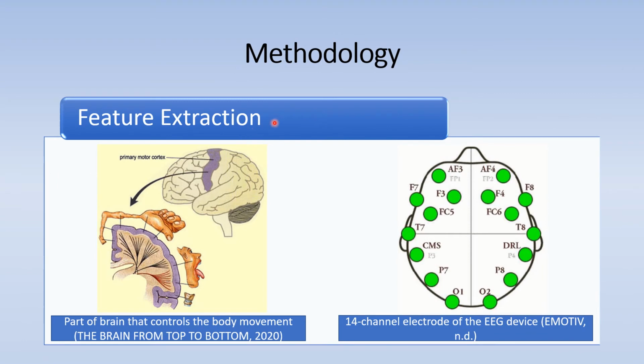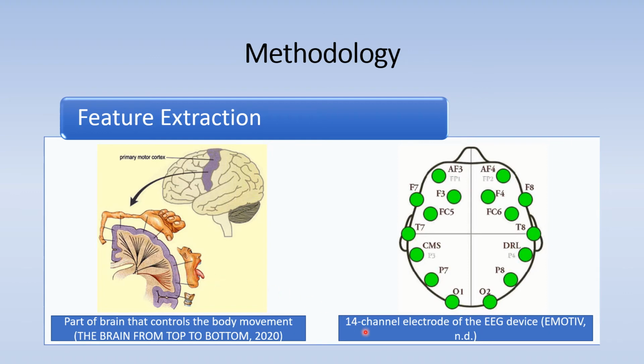The primary motor cortex of the brain controls every body movement. The body movements controlled are different from the top to the bottom of the brain. The most top part of the brain controls the movement of the leg. As it goes bottom, the brain controls the arm and then the face.